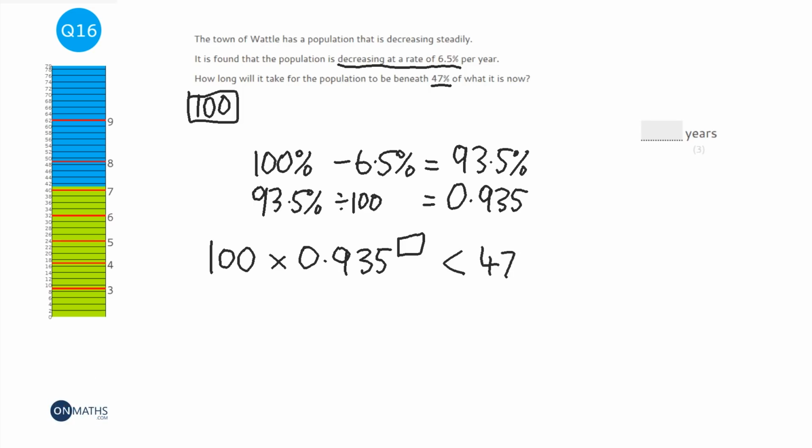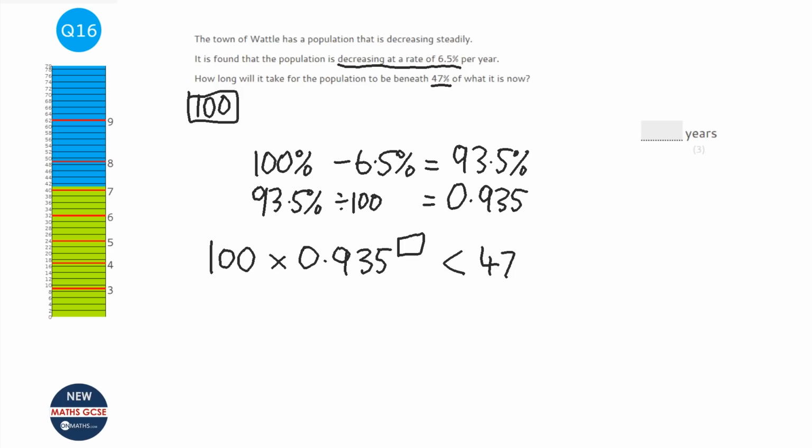Now, what I do on my calculator is I type in 100 and I times by 0.935 and I get the answer of 93.5. That's one time. What I'm going to do now is press answer times 0.935. And what that will do is allow me to go through this same calculation as many times as I want by just pressing the equals button. So I'm going to press the equals button once and I get the answer of 87.42.